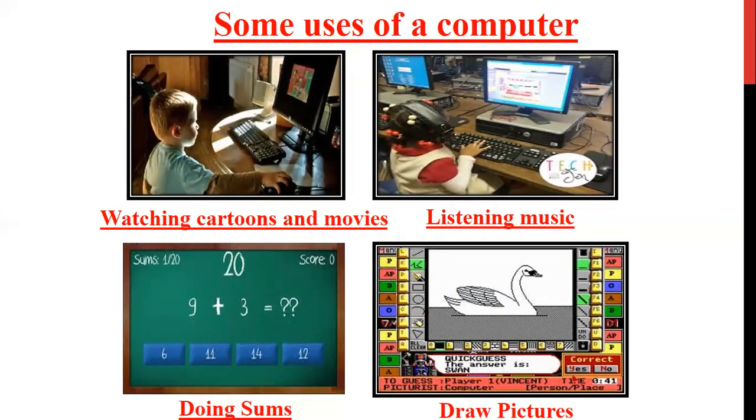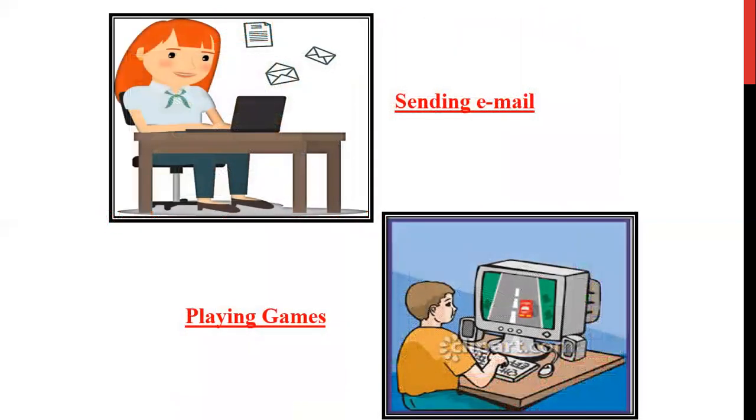Drawing pictures, sending email. Now, what is an email? Email is nothing but an electronic mail. A mail that is sent through an electronic medium is called an email. Now, which is an electronic medium?